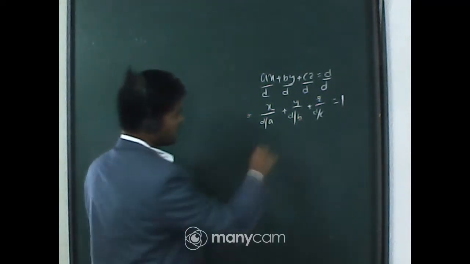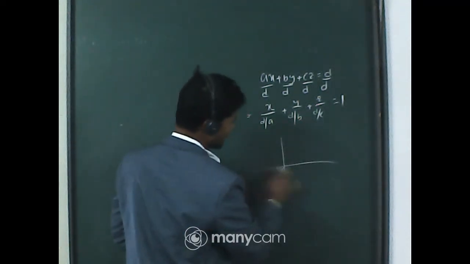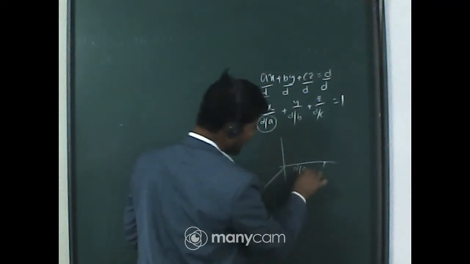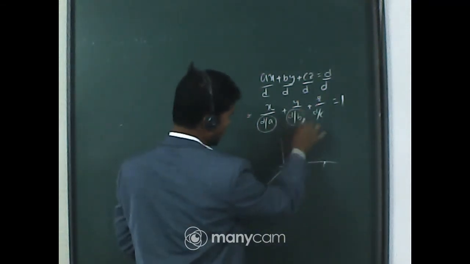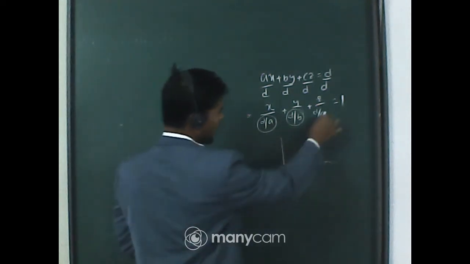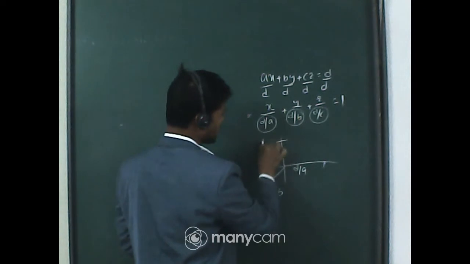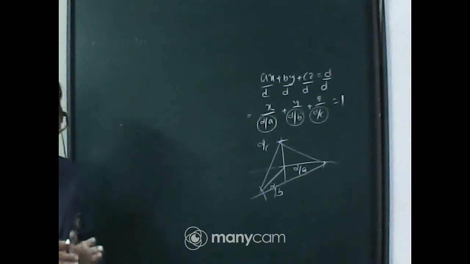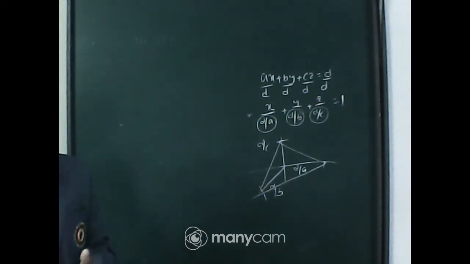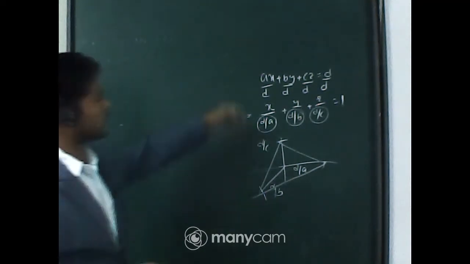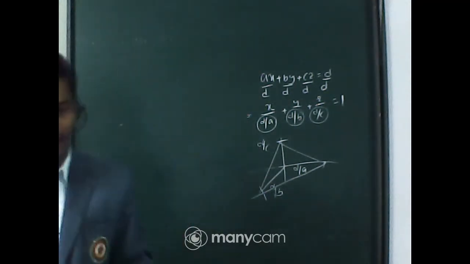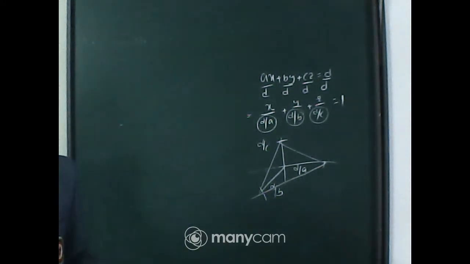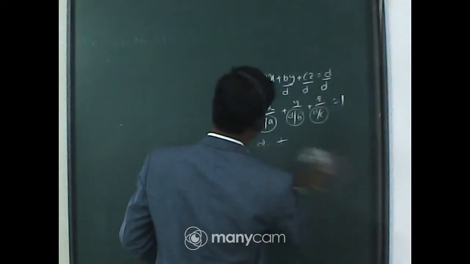From here we can say that the plane intersects the x-axis at a distance d by a unit, it intersects the y-axis at a distance d by b unit, and it intersects the z-axis at a distance d by c unit. Means the plane passes through these 3 points. If you can rearrange a plane into intercept form, you can easily find the intercepts cut off by the plane on the positive or negative direction of the x-axis. So here we will just try to put the equation in intercept form.